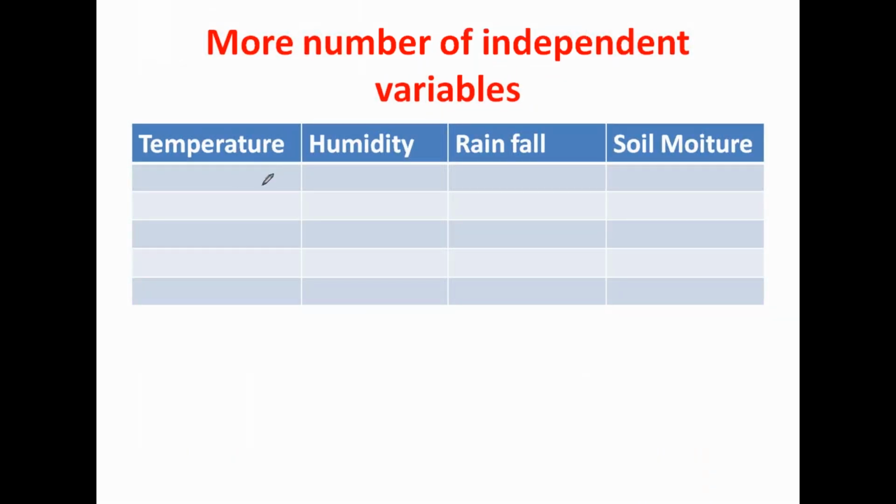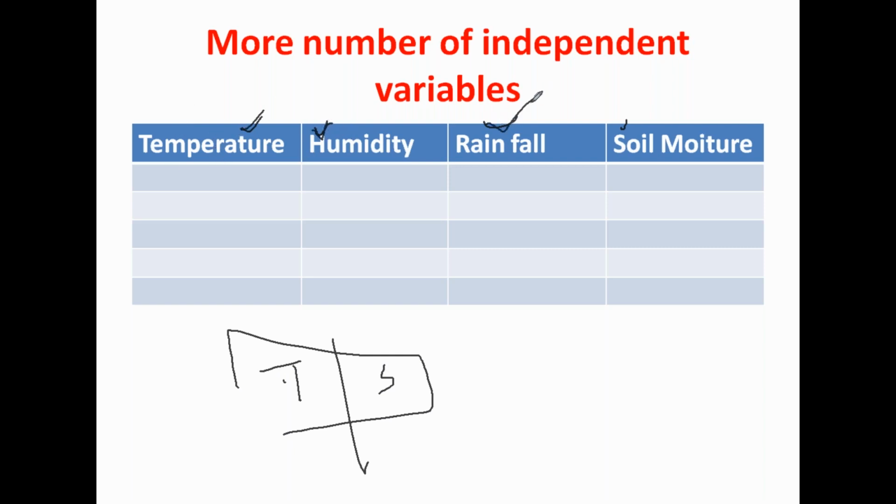Suppose you have data: temperature, humidity, rainfall, and soil moisture. Previously you had only temperature and soil moisture, but now temperature data is available, humidity data is available, rainfall data is available, and soil moisture also. Now soil moisture is a function of how many variables?